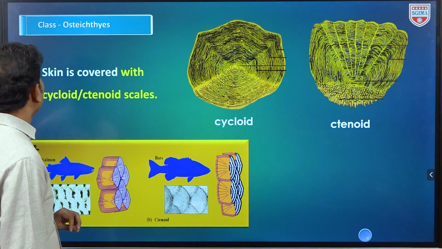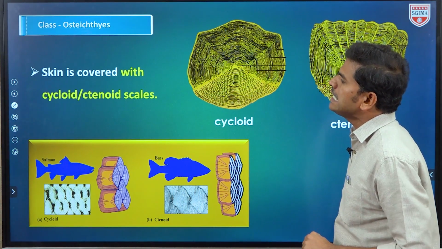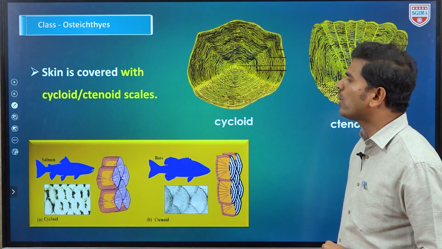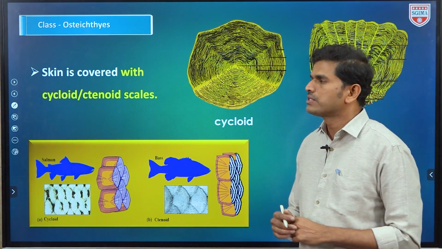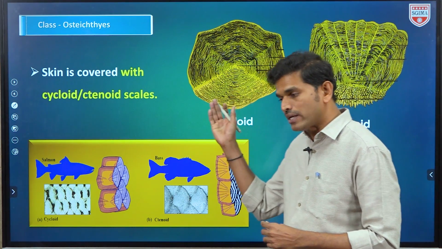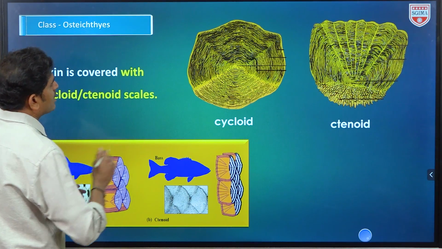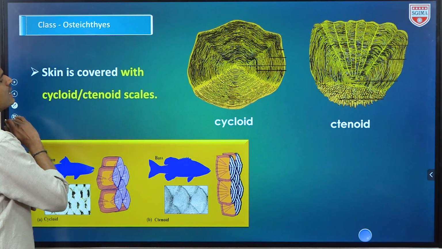Next, another point. Here they mention the skin is covered with cycloid or ctenoid scales. These are fishes, we generally also see fishes. So this is the fishes' body, the exoskeleton, here it is. The body is covered by skin, and the skin is covered with scales.